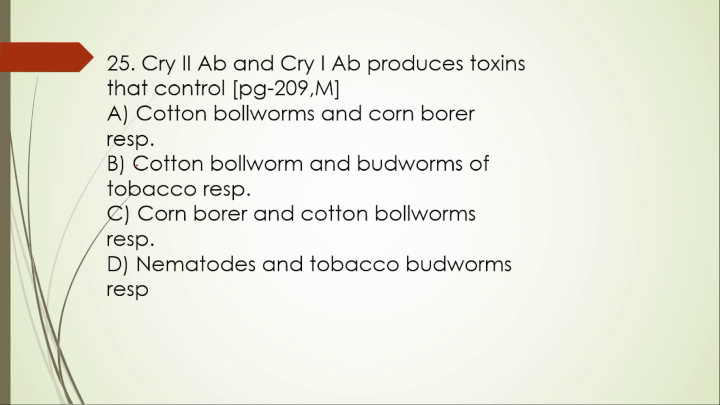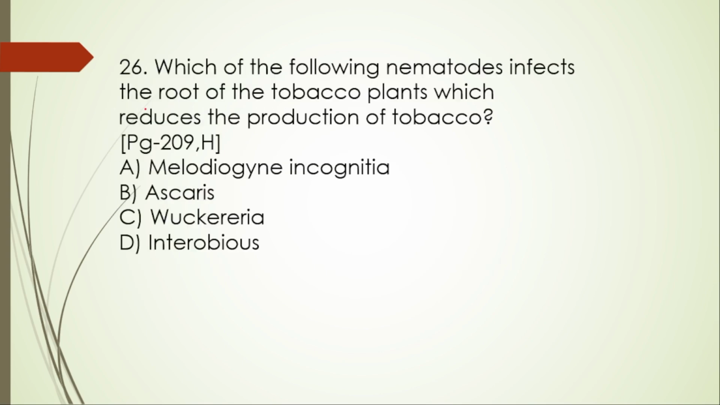25. Cry2AB and Cry1AB produce toxins that control. This is Cry2AB for cotton bollworm and Cry1AB for corn borer. Cotton bollworm and corn borer respectively. A itself is right.